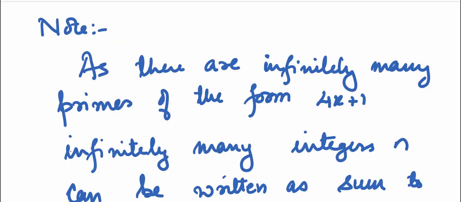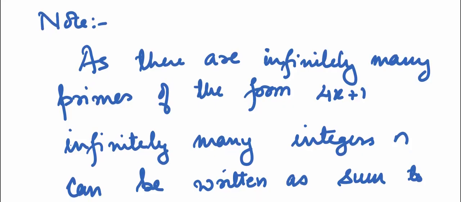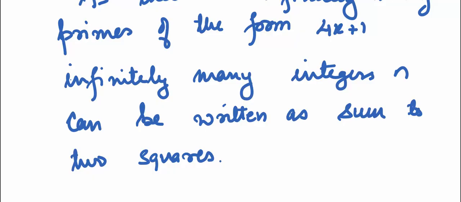So there are many applications here. We have listed a few of them. One more thing to note, as there are infinitely many primes of the form 4k plus 1, there are infinitely many integers n which can be written as a sum of two squares.